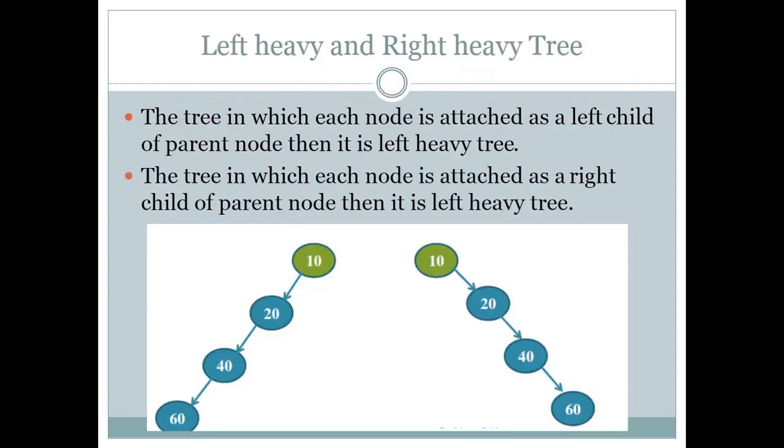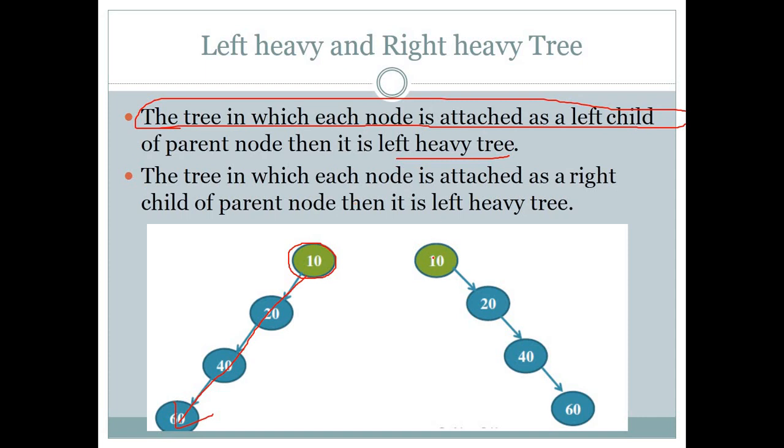Okay, now let's discuss left heavy and right heavy trees. That is very simple to understand. The tree in which each node is attached as a left child will be known as a left heavy tree. Here we can see that with our root node, every node is attached on the left side, so it will be a left heavy tree.